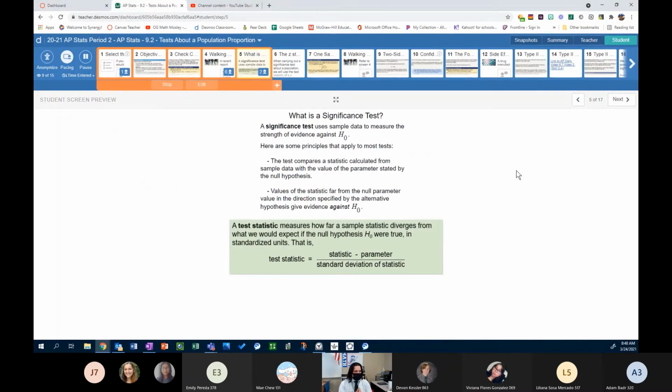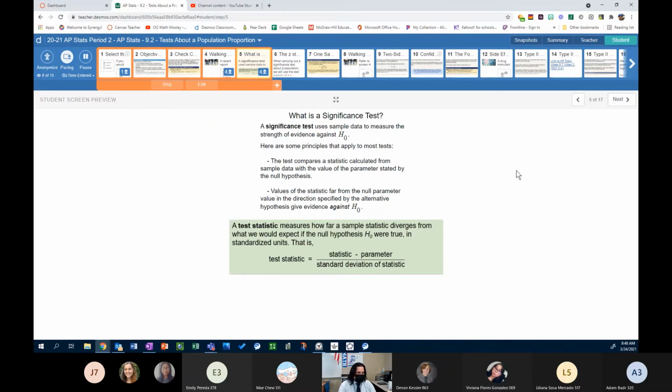A significance test uses sample data to measure the strength of evidence against the null hypothesis. Here are some principles that apply to most tests. The test compares a statistic calculated from sample data, right? In this case we'll use p hat, with the value of the parameter stated by the null hypothesis, whatever we're assuming p is equal to.